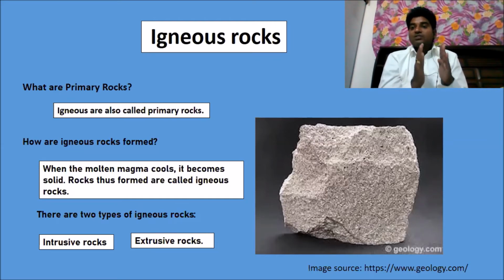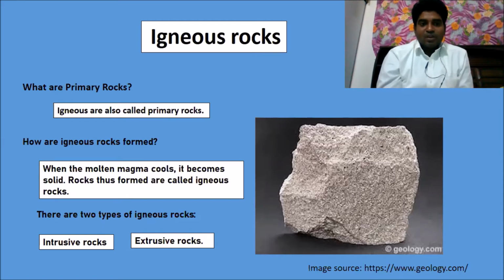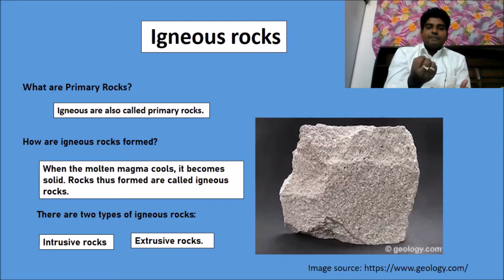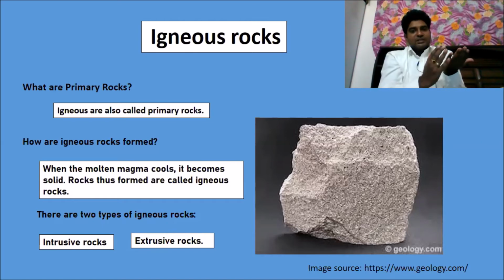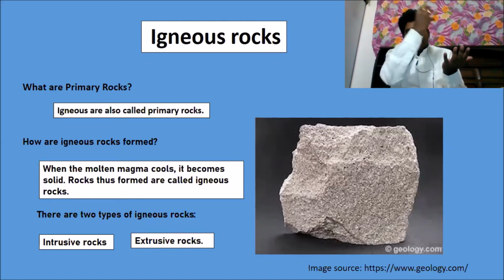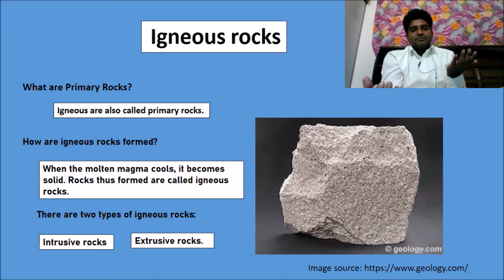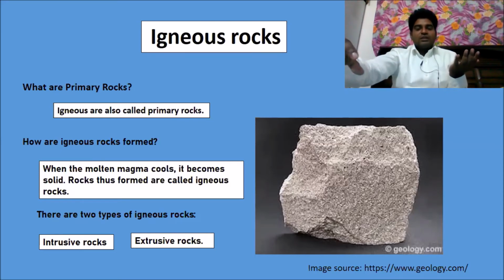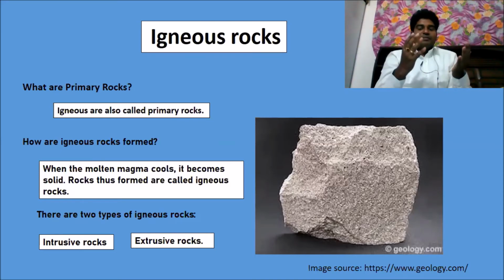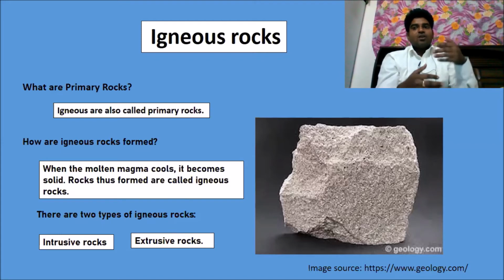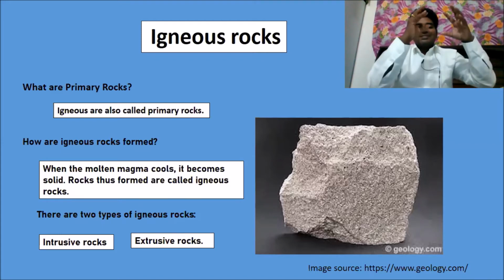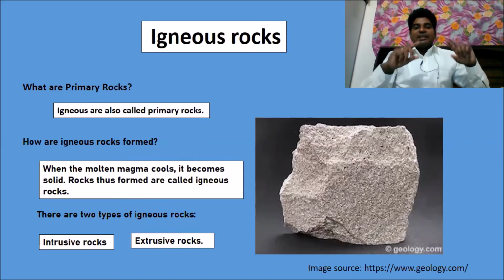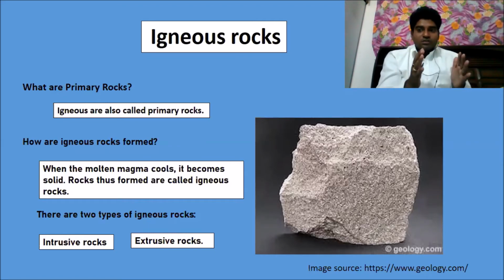How are the igneous rocks formed? When the molten magma cools down. When a volcanic eruption happens, the magma flows down for a couple of months. Then over a period of time, let us say 6 months to 1 year or 2 years, it starts to cool down. Once it starts to cool down, it becomes rock.